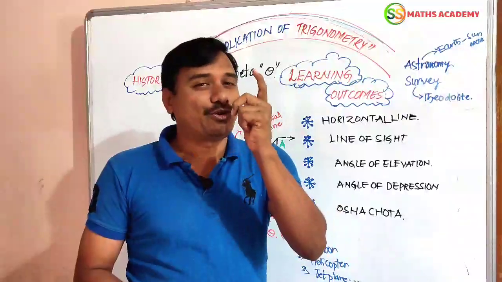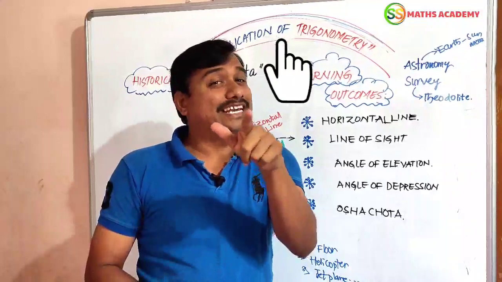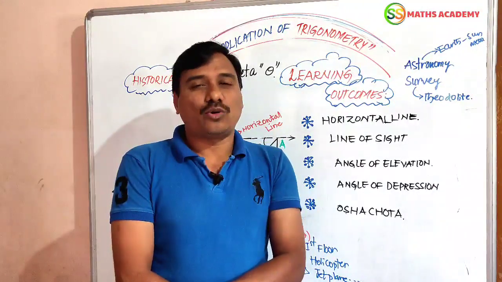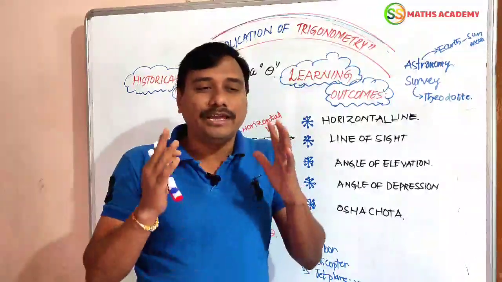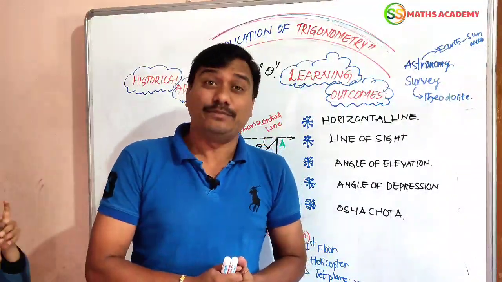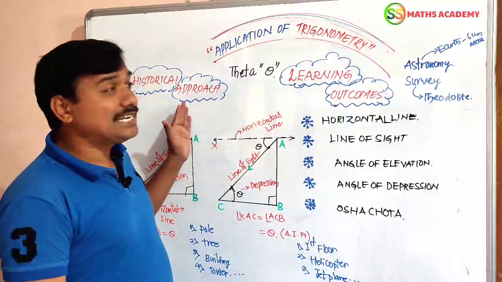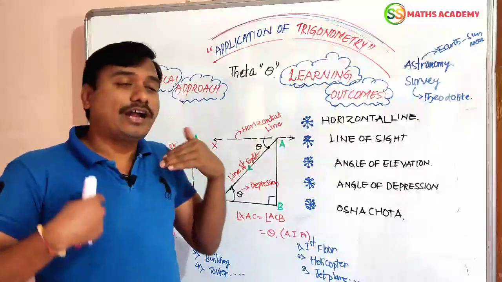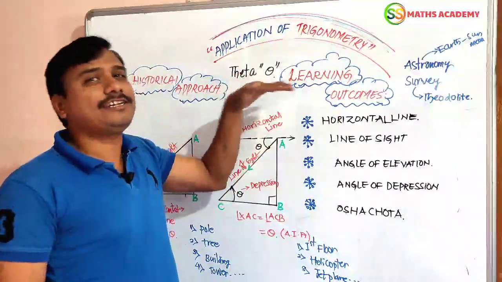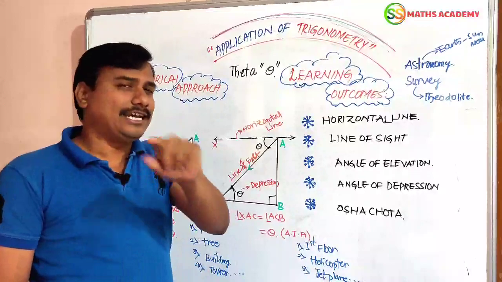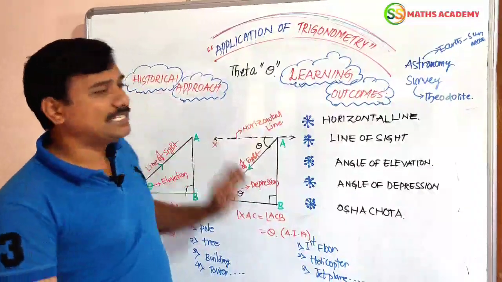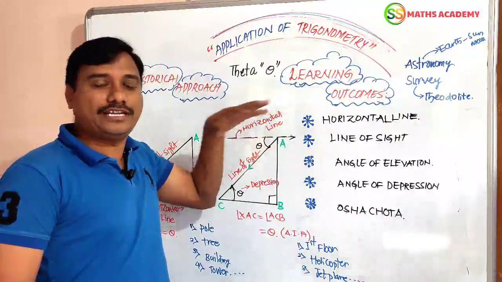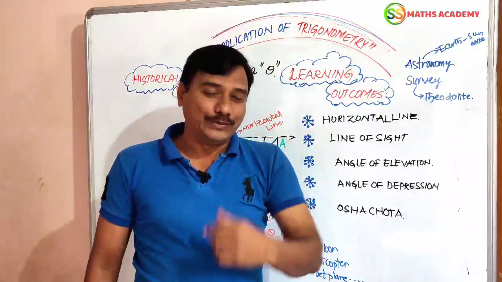Welcome to a good topic, that is nothing but application of trigonometry, my dear friends. Before going to discuss this topic, we have to know the main theme of this application of trigonometry, that is, what is the historical approach of this application of trigonometry. Then what we are going to discuss in this chapter, that is nothing but learning outcomes. Now we have to discuss four or five points about the historical approach of application of trigonometry. What I know, I want to tell you.